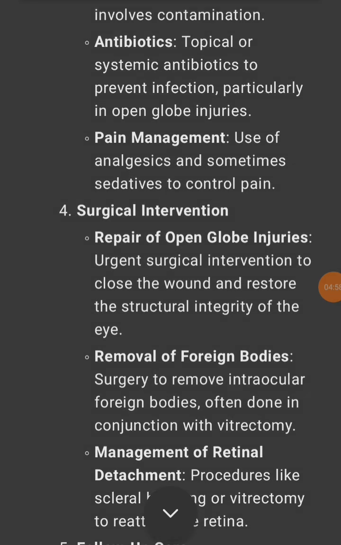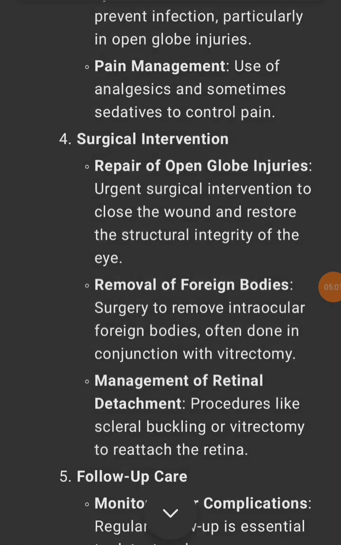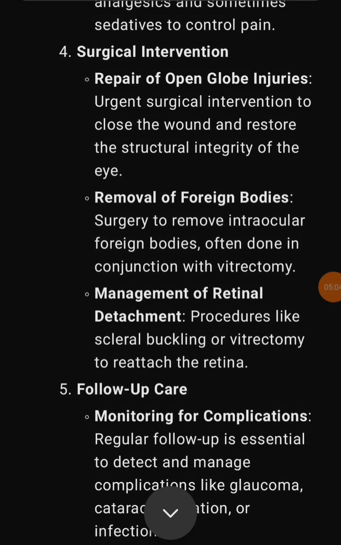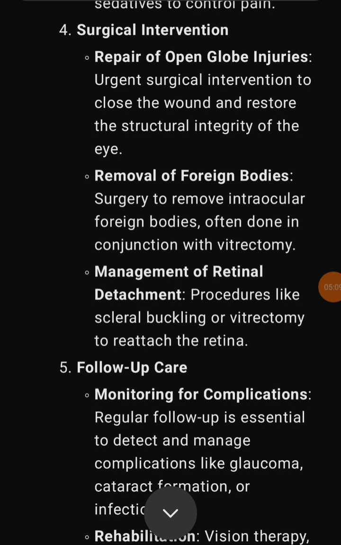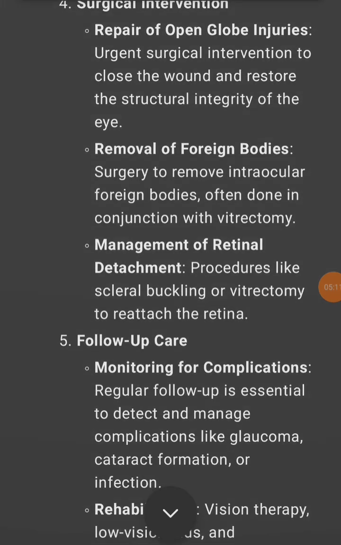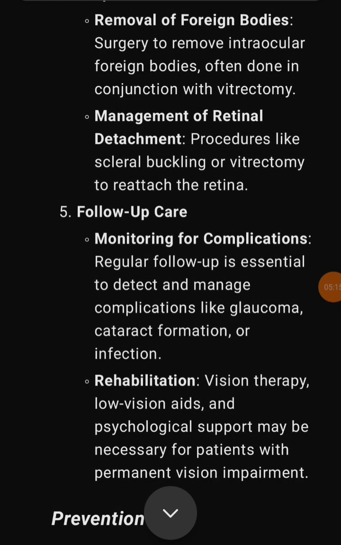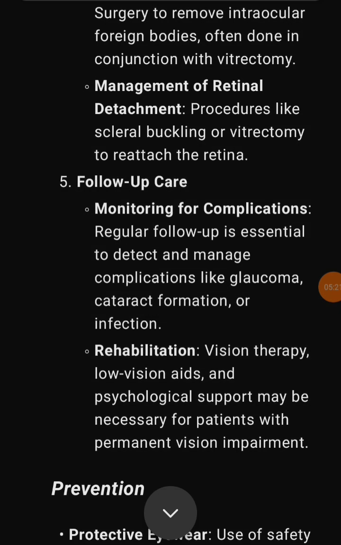Removal of foreign bodies. Surgery to remove intraocular foreign bodies, often done in conjunction with vitrectomy. Management of retinal detachment. Procedures like scleral buckling or vitrectomy to reattach the retina. 5. Follow-up care. Monitoring for complications. Regular follow-up is essential to detect and manage complications like glaucoma, cataract formation, or infection.